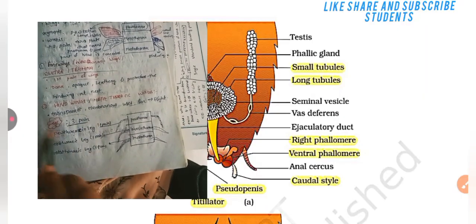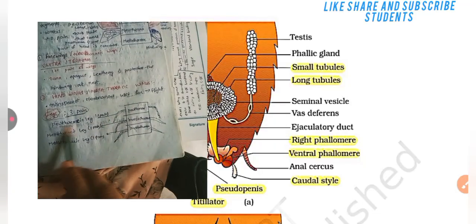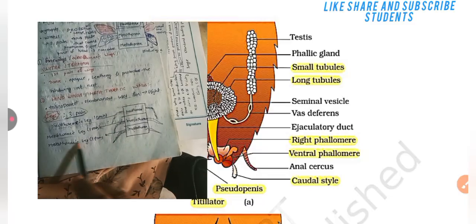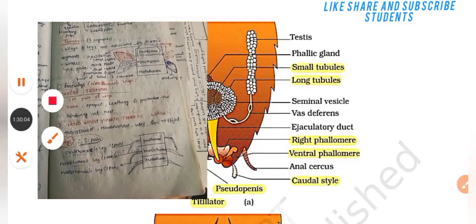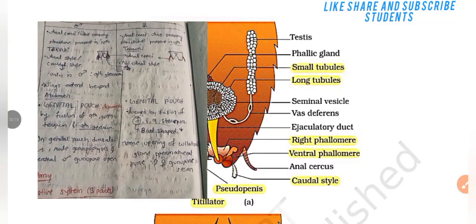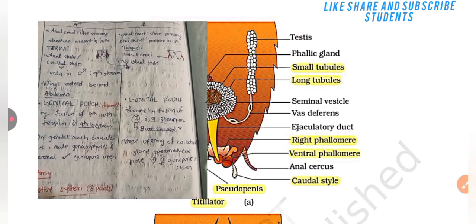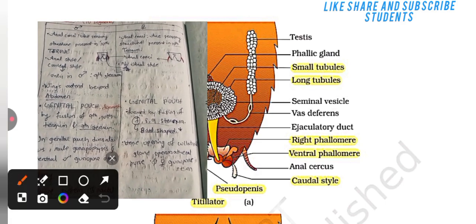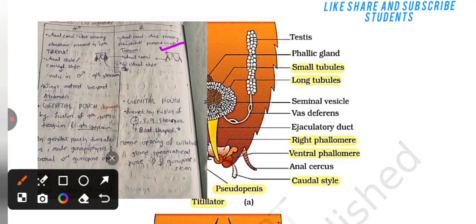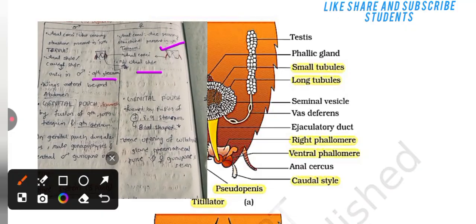Legs are usually 3 pairs. The first pair is known as the prothoracic leg. The second pair is the mesothoracic leg, and the third pair is known as the metathoracic leg. In male abdomen, anal cerci is the sensory structure present on the 10th tergum, and the anal cerci in female are also sensory structures present on the 10th tergum. Here the anal style or caudal style is present on the 9th sternum. In female the anal style is absent.